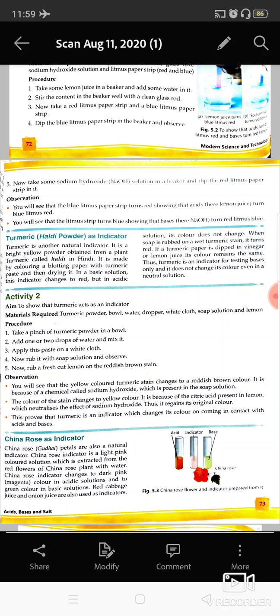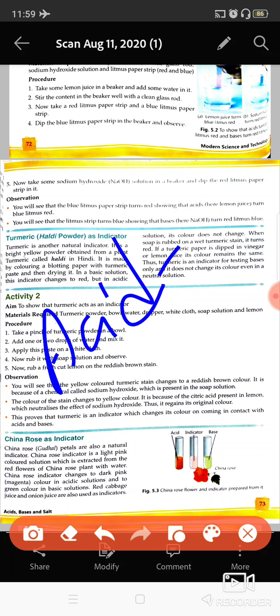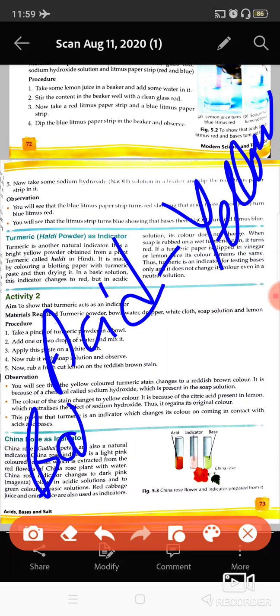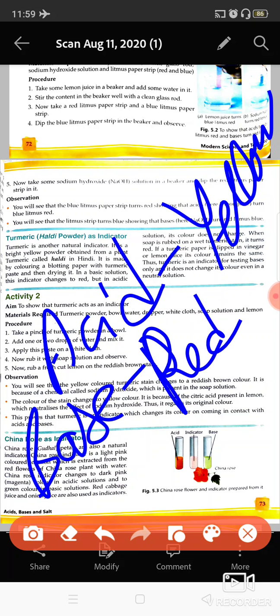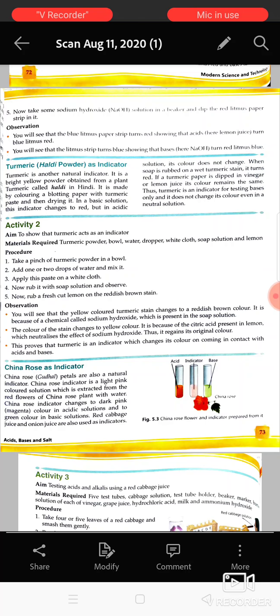Some more indicators are also there, like turmeric, haldi. It is also used as an indicator of acid and base. You can do this in your home also. Take some turmeric and put some lemon juice onto that, and put some detergent onto that, and then you see what color changes it has. If it is acid, then the color of turmeric will remain yellow only, and if it is a base, then its color will change into red or orange, dark orange, you can say. This you can do in your home. Turmeric is a kind of natural indicator.